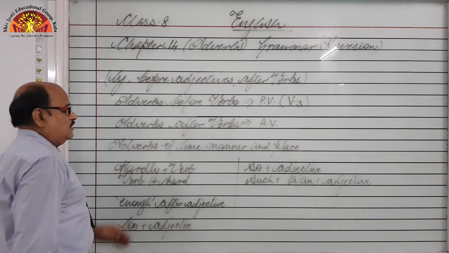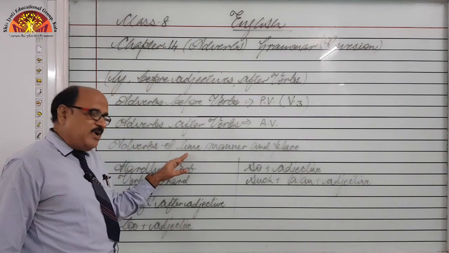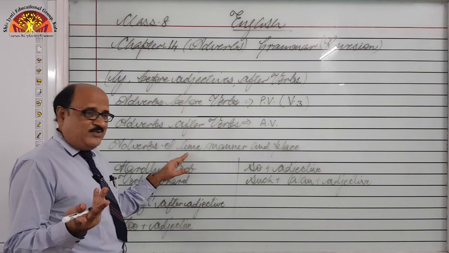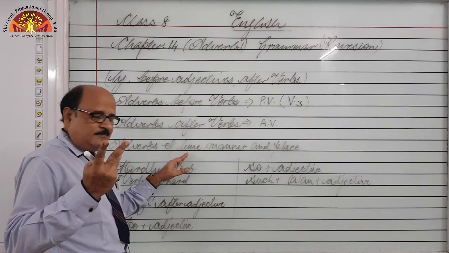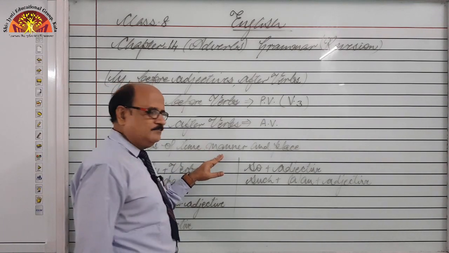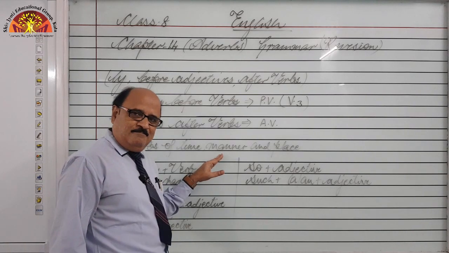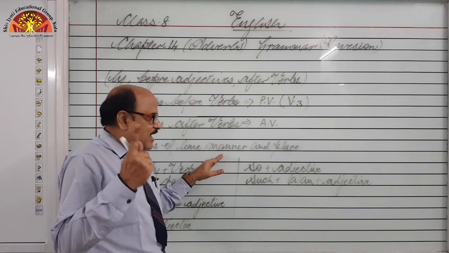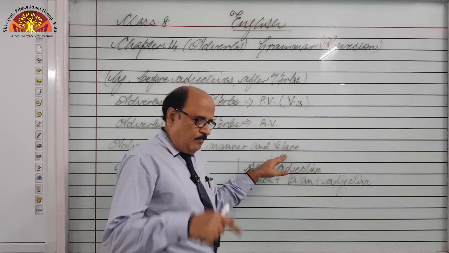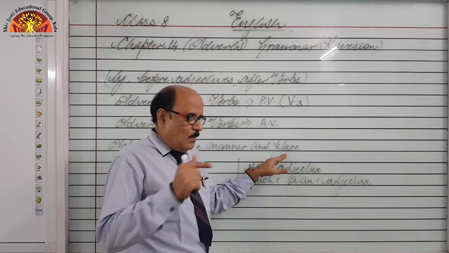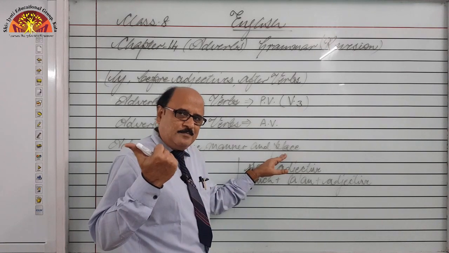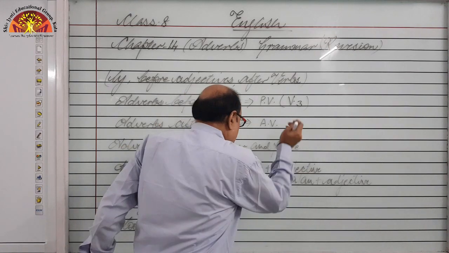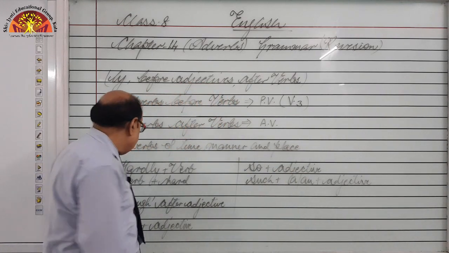Some adverbs are related to time, known as time adverbs: today, tomorrow, yesterday, now, later. Manner adverbs: beautifully, nicely, quickly, ending with ly. Place adverbs: here, there, over here, over there.